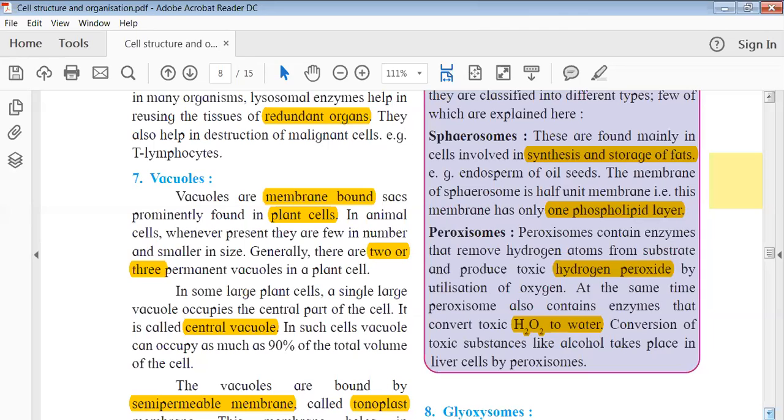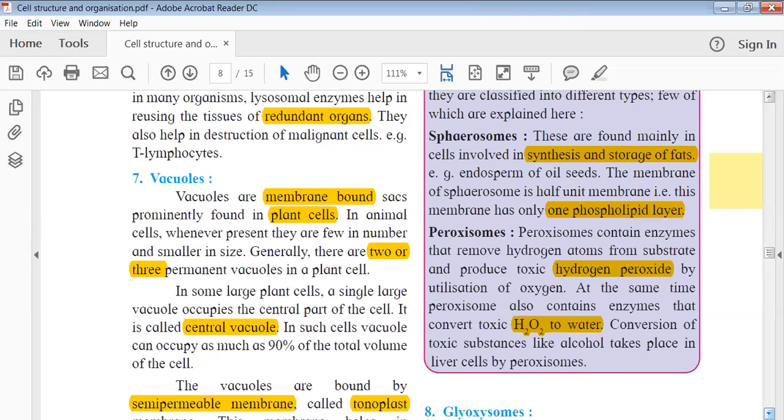Because of this oxidation process, this hydrogen peroxide is not very favorable and is toxic to the cell. So the cell immediately has to clear off this hydrogen peroxide, and that's why it converts the H2O2 to water. For this conversion, there are specific enzymes present within the peroxisomes that help in the process.